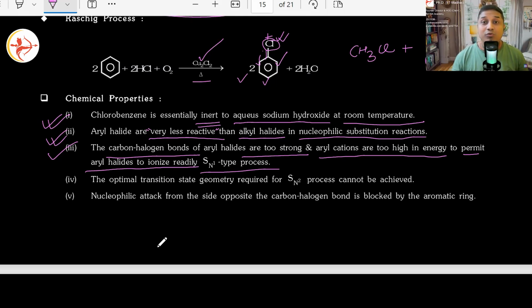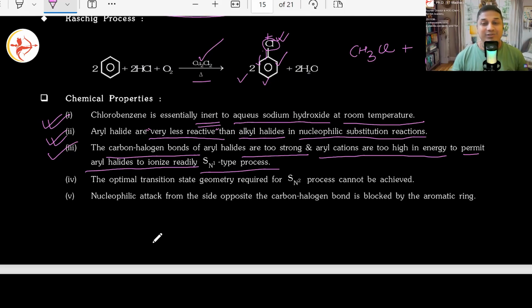Once a cation is formed, who will attack? Nucleophile will attack. Yes or no? Correct? So if it is SN1, in the second step, nucleophile attacks. If it is SN2, right in the first step itself, nucleophile attacks, causes the carbocation formation. Yes or no? So point is, carbocation, as soon as it forms, it is so much stabilized by what?